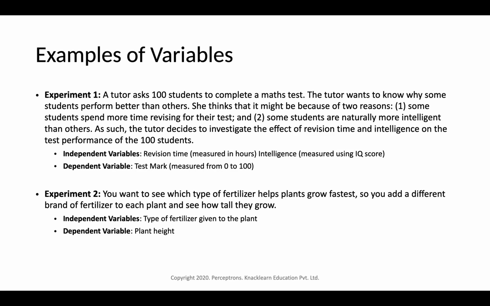Similarly, there is one more experiment, where you want to see which type of fertilizer helps a plant grow fastest. So you add a different brand of fertilizer to each plant and see how tall they grow. So here we are targeting how tall a plant is growing, so we have to see the effect of fertilizer on plants. Here the dependent variable will be the plant height, through which we can know if a plant has grown or not. And the independent variable is nothing but the type of fertilizer given to the plant.